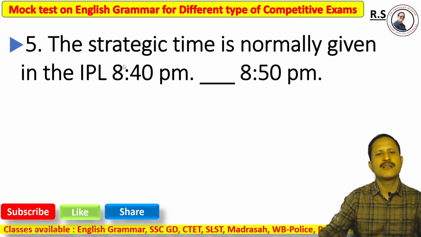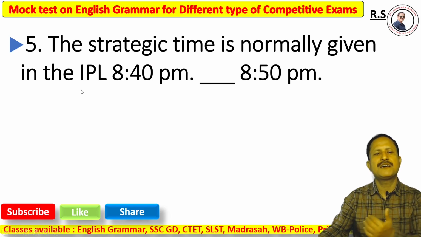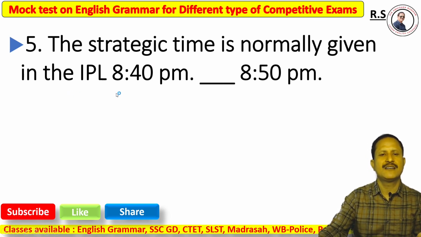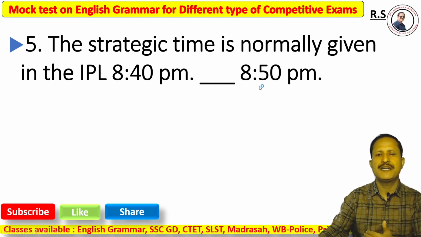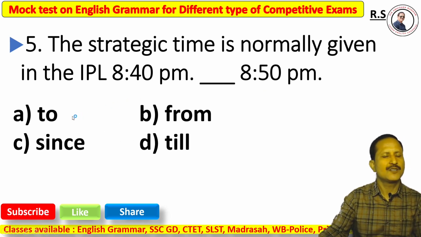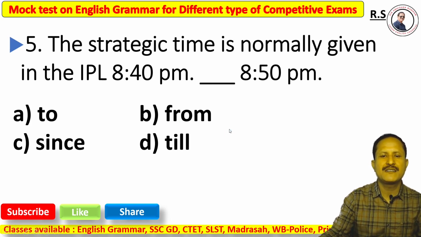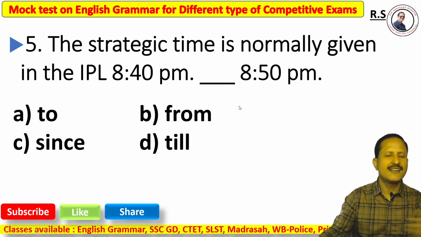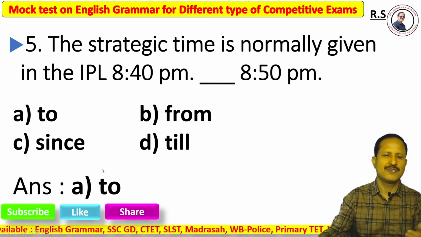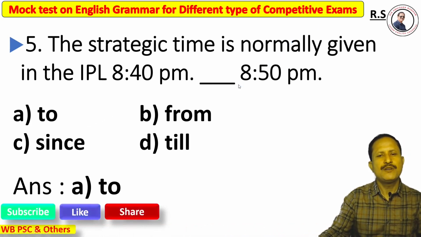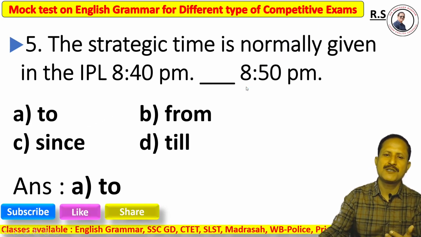Question number 5. The strategic time is normally given in the IPL, 8:40 p.m. dash 8:50 p.m. Option A to, option B from, option C since, option D till. The right answer is option A, to. When it denotes time, we must use to.